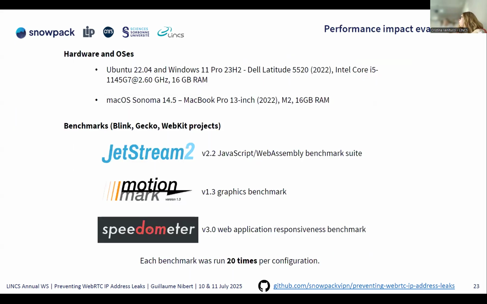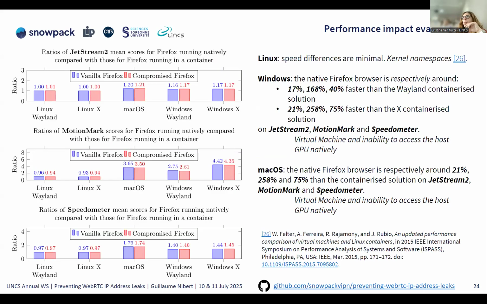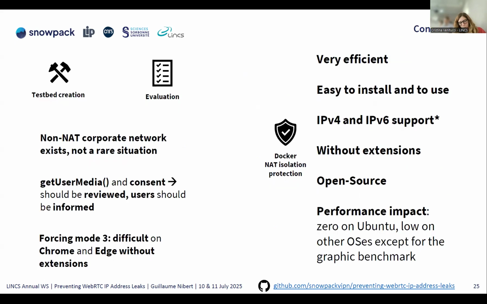And yes, we also evaluated performance. Basically, we used three benchmarks that are developed by the Google Chrome company, Safari, and Firefox. For Linux, the differences are very minimal because Docker is just a matter of kernel namespace and network namespace. But for Windows and macOS, it's slower because Docker is executed in a virtual machine which hosts a Linux distro.